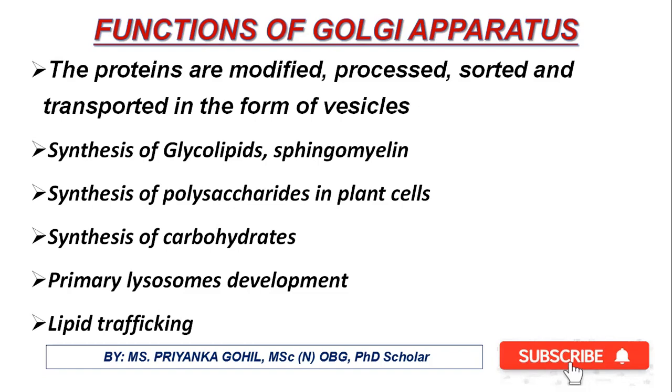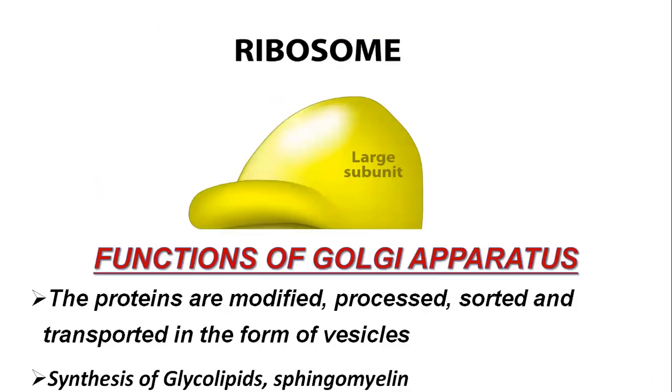In the plant cell, the Golgi apparatus helps in the synthesis of polysaccharides which are needed in the cell wall. It has role in synthesis of carbohydrate like the galactose, and the primary lysosomes will develop from the mature Golgi bodies. Now the Golgi apparatus also plays an important role in the lipid trafficking.